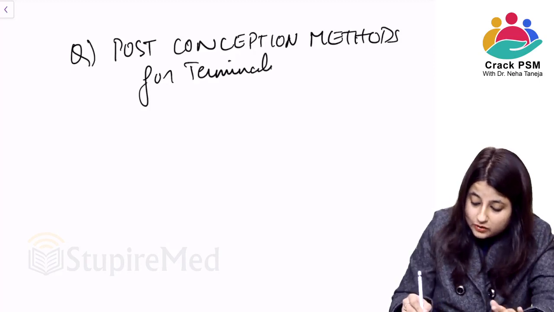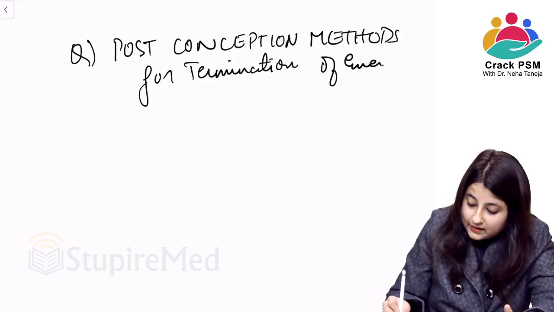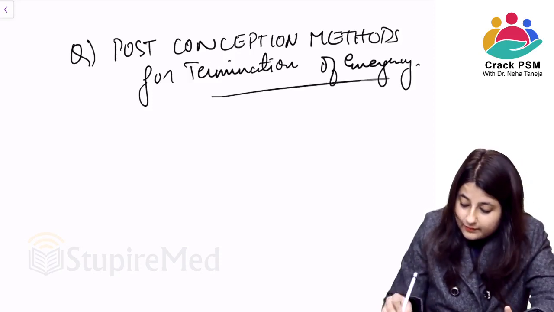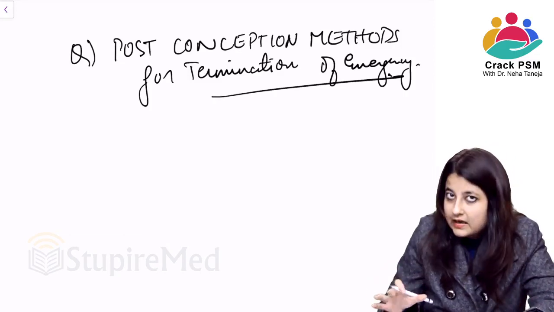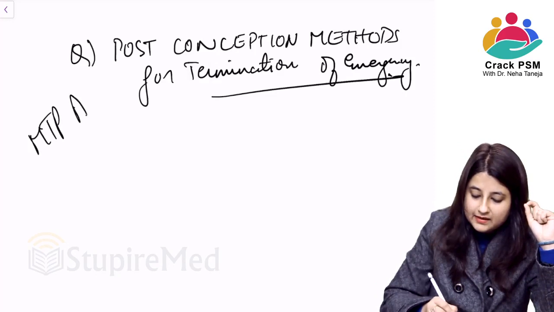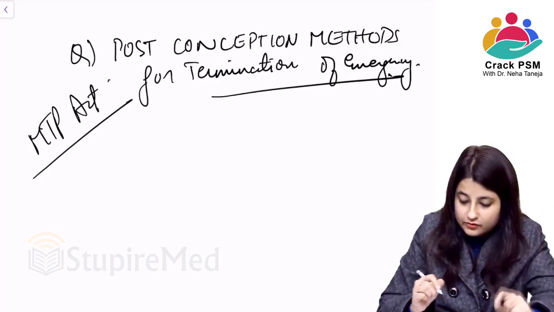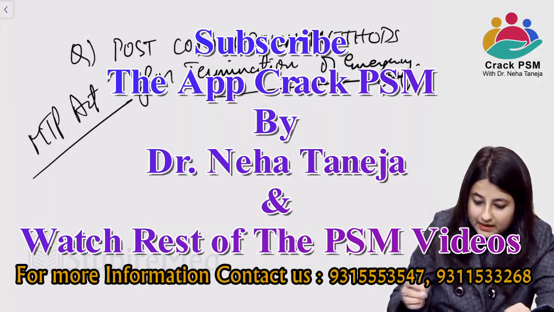Now, emergency contraception we have studied, okay, but legally also termination of pregnancy is allowed, which is studied under the MTP Act, Medical Termination of Pregnancy Act. So we will quickly just go through some of the points of MTP Act.